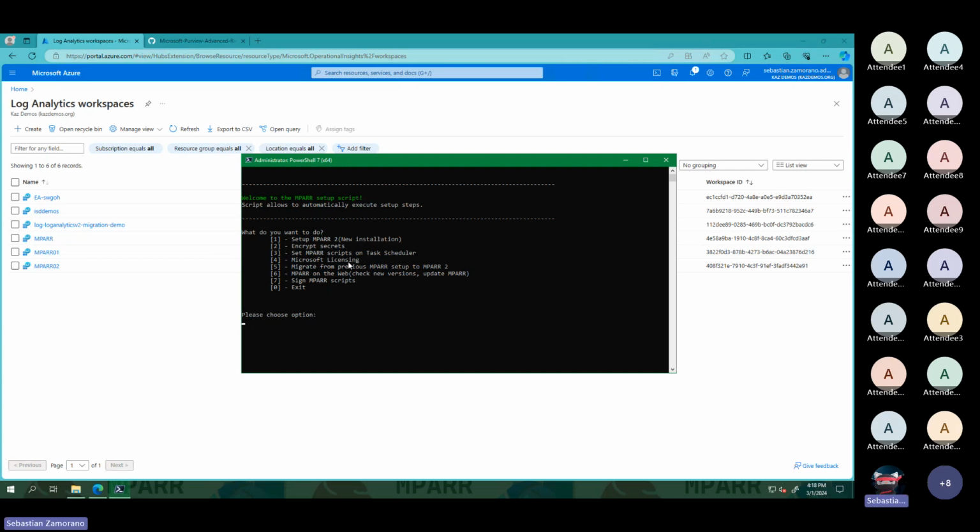There is something that I will explain with the Microsoft licensing. We have the option to migrate. I have another previous installation on another server, and I will show you that. I will also show you the options for MPARR on the web. We can check for new versions, see the changes, and update MPARR. And as I mentioned previously, we can sign the MPARR script. Let's start with the installation.